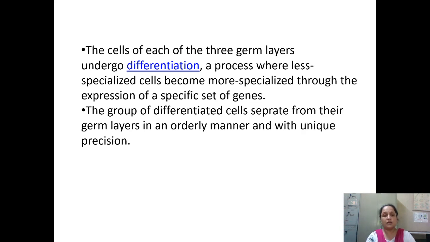Differentiation is a process where less specialized cells become more specialized. Earlier they were less specialized, now they will become more specific through the expression of a specific set of genes. Specific sets of genes are going to decide what sort of work will be allotted to which tissue. The groups of differentiated cells separate from their germ layers in an orderly manner and with unique precision. They will be assigned a proper specific work, through the proper specific organ system.